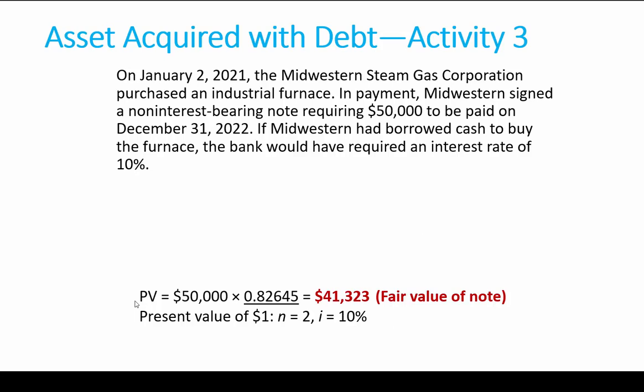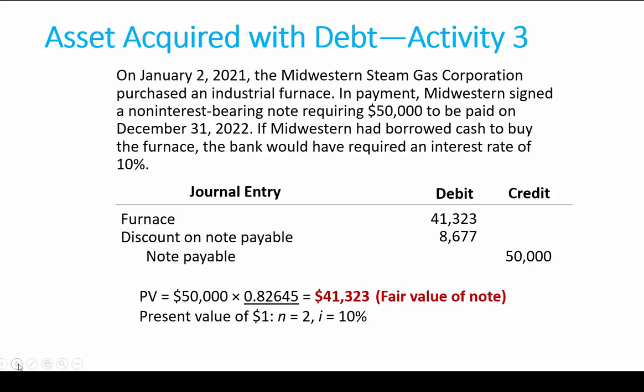So that means we're going to be debiting furnace for $41,323. We're going to credit the note payable at its face value of $50,000. And then the difference between the value of the furnace and the note is called discount on note payable. Remember, this is a contra liability account, and the discount represents the future interest. So in the future, this company is going to be crediting the discount, or amortizing the discount into interest.